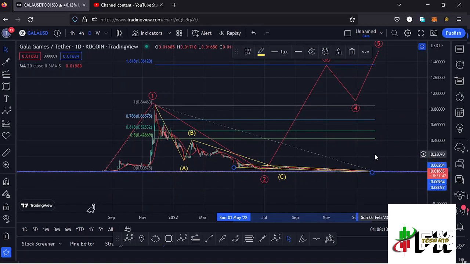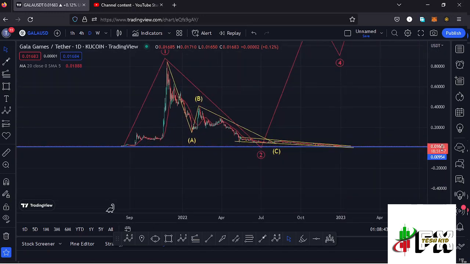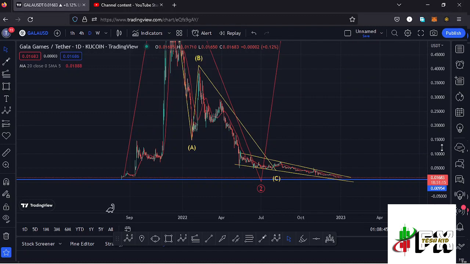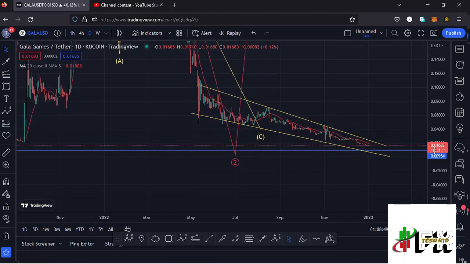That is the long-term scenario that I'm expecting to play out here on the Gala Games chart. On the short-term scenarios, I'll be starting that here on the daily chart by first giving you a chart pattern that has been in formation here on the daily chart, which is a falling wedge, which is right here.